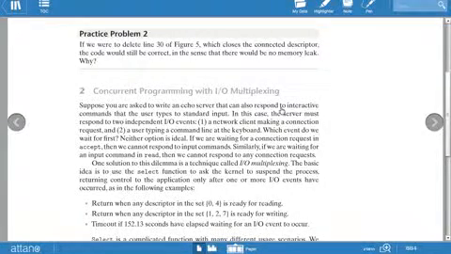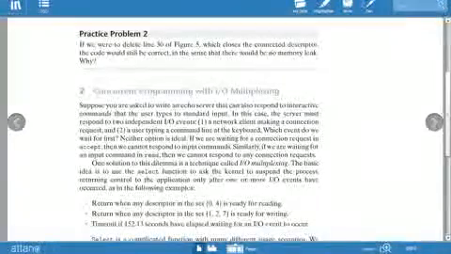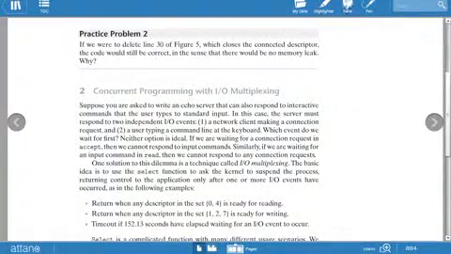The requirement is to write a server whose performance is maintained by concurrent programming. In this scenario, the server must respond to two independent input-output events. What are the two independent input-output devices?